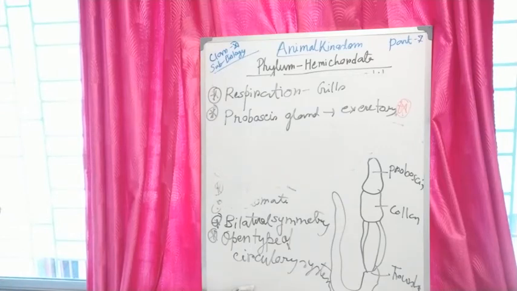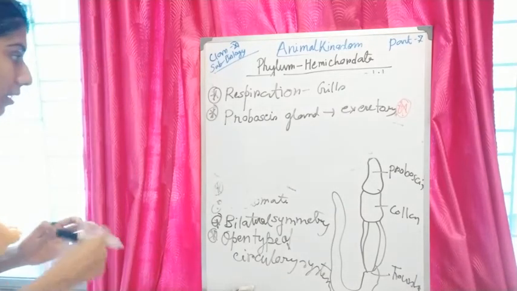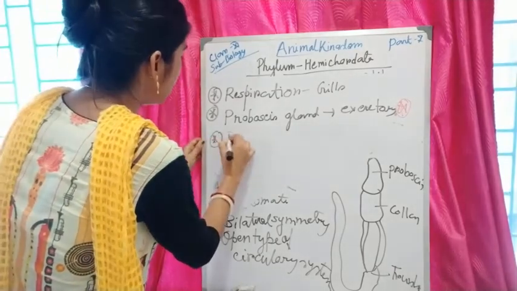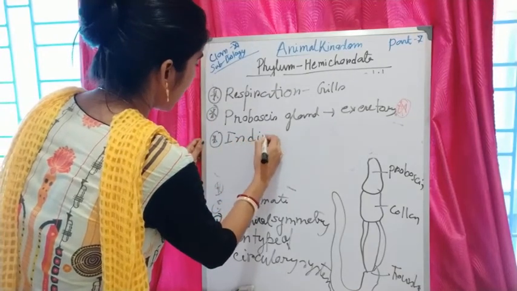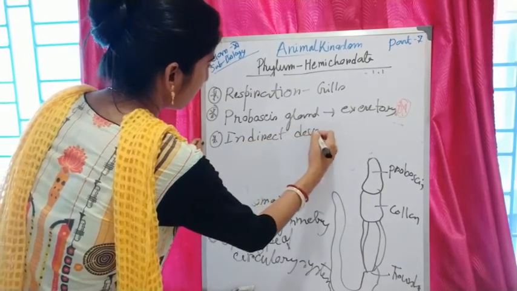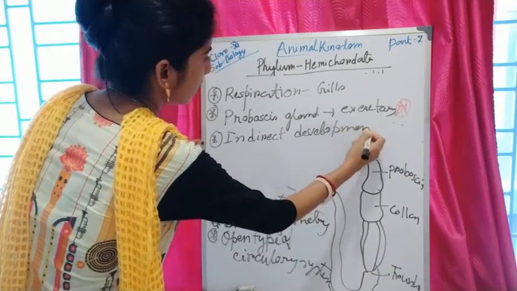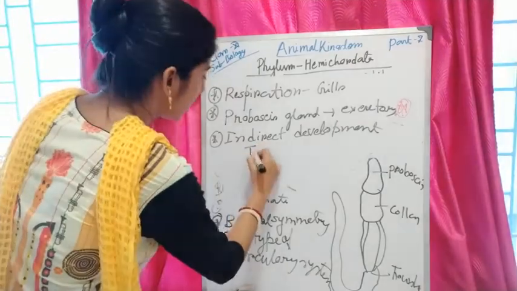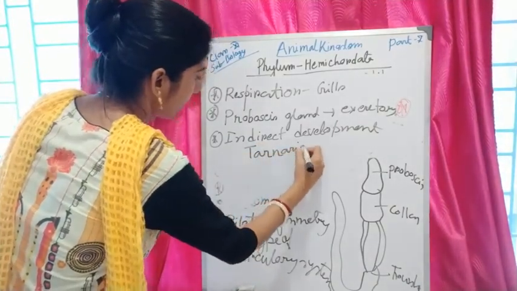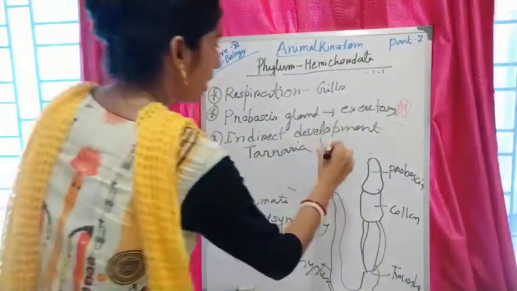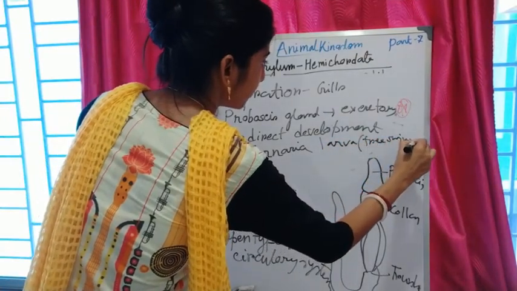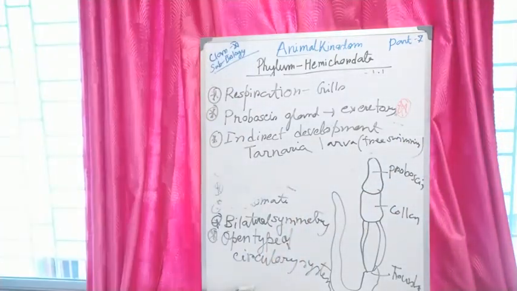They have larval stages, which means their development is indirect. What is the name of the larva? A free swimming tornaria larva is found in phylum Hemichordata.